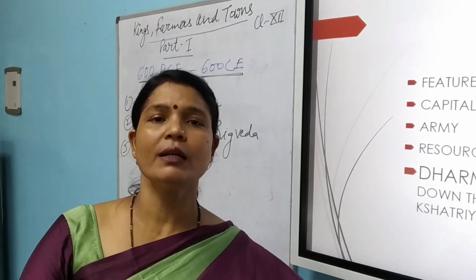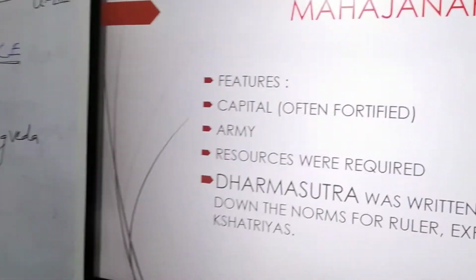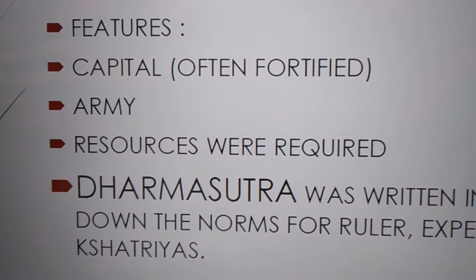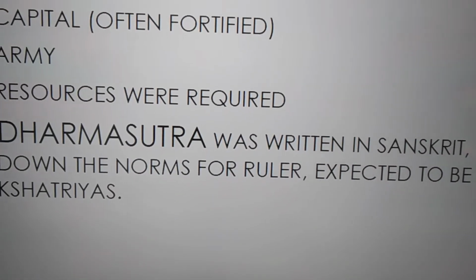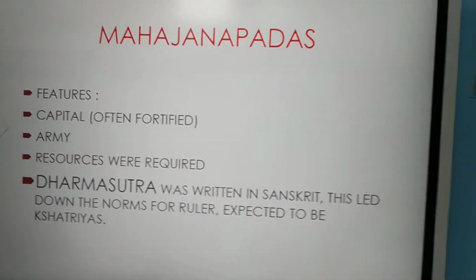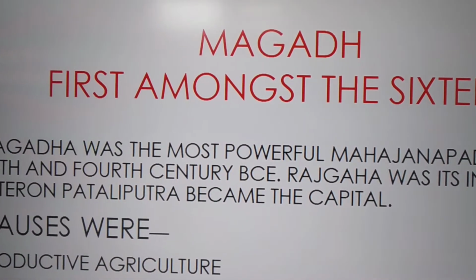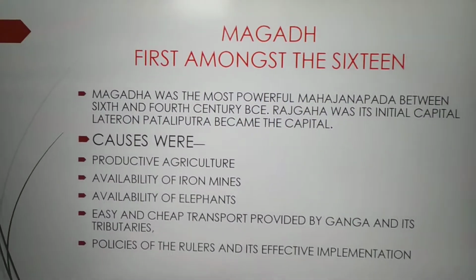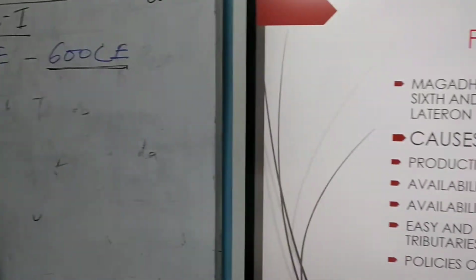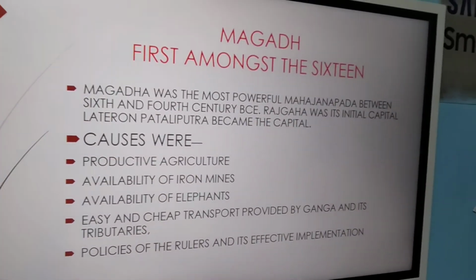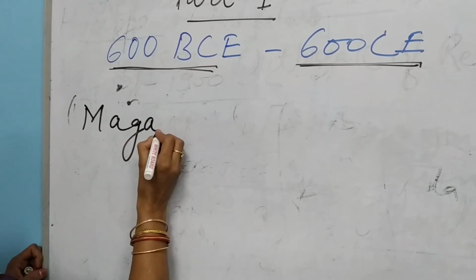And there is a book written in Sanskrit named Dharma Sutra. What is written in Dharma Sutra? The code of conduct for the ruler. It is written that the ruler should be from the Kshatriya clan. But sometimes we see non-Kshatriya rulers were also there. Now, Magad was the most important, the first among the 16. We will discuss Magad because this is very important, and every year a question comes from this portion: why Magad was very important.